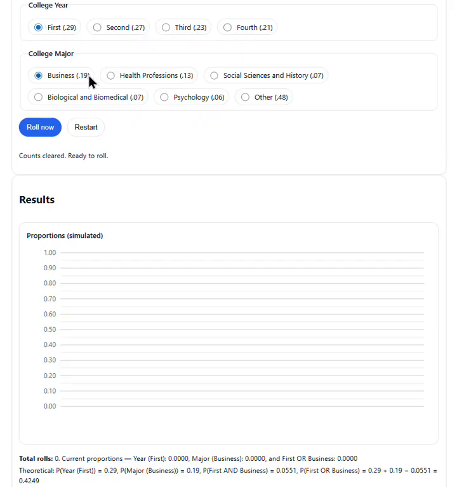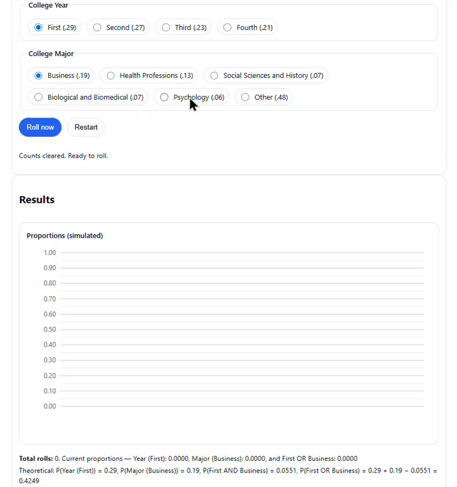And I also ask them, what is your college major? And they might respond business or health professions or psychology or something like that. So there's two questions on the survey, and we'll assume that those responses are independent of each other. By that I mean knowing what year someone is in college isn't going to help you at predicting their college major and vice versa.